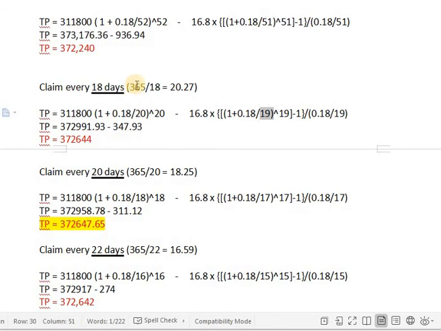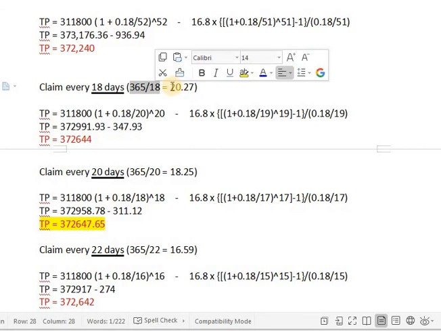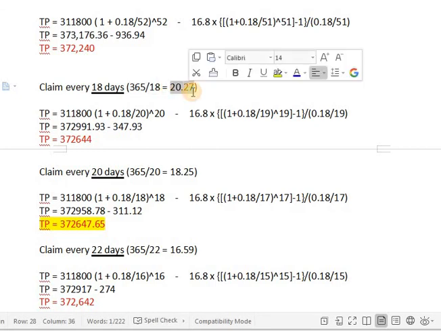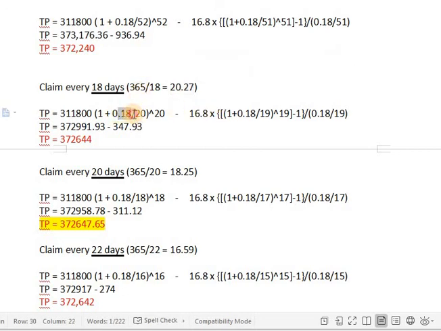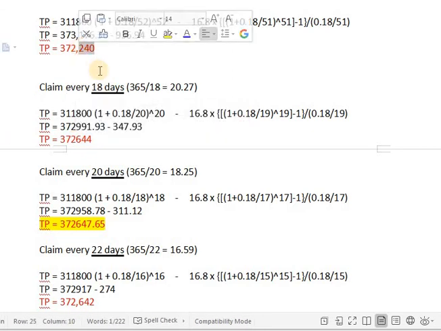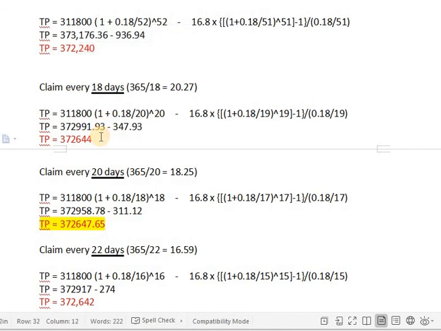So as you can see, at 18 days, we're taking our 365 days and dividing by 18. So we should stake and claim and restake every 20 days. That's why we're dividing our yearly interest by 20 on this section, and n minus 1, so 20 minus 1, 19 in this portion, which I've already explained above. Anyway, so here I'm making 644, and here is 240. So 400 more.